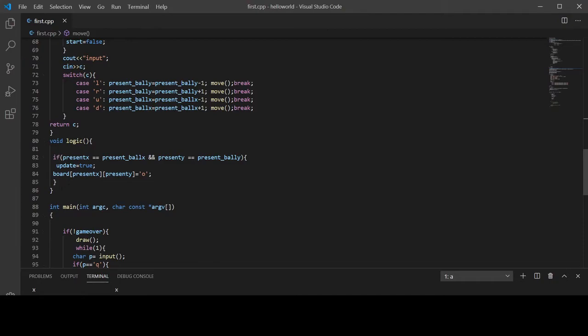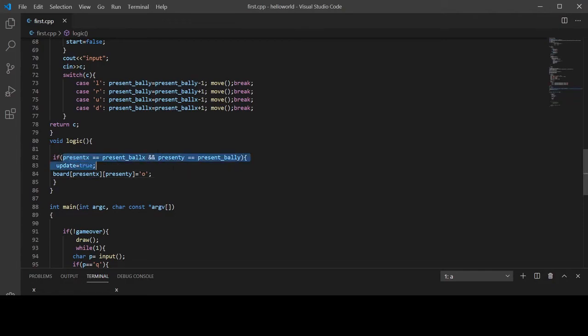And as you can see, this is the logic which was not very clear in our last O catch 8 presentation. In this, I'm making it clear that I have written logic according to me. You can write according to yours. If the present position of O is equal to the present position of 8, and the present position of y coordinate of 8 is equal to the present position of O, then our update becomes true.